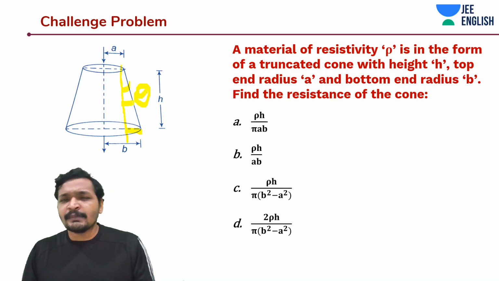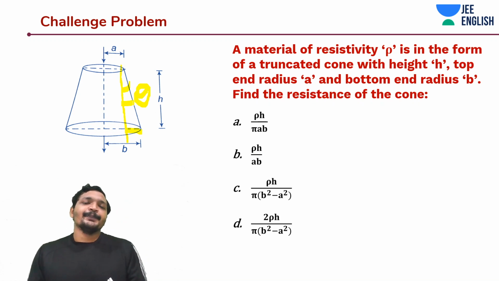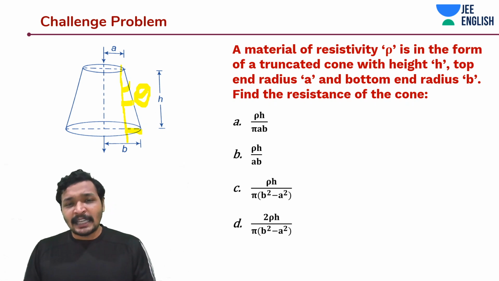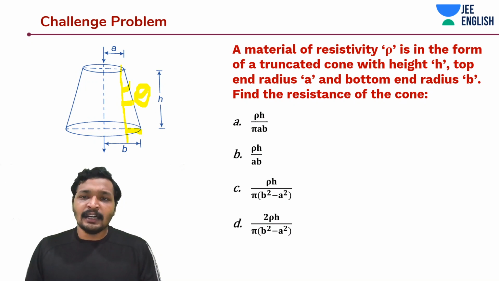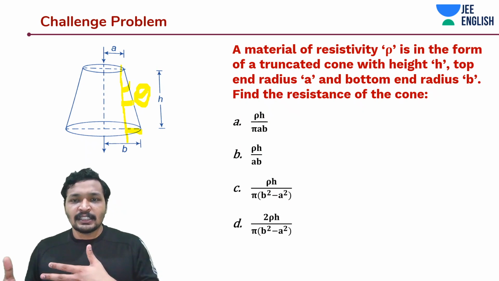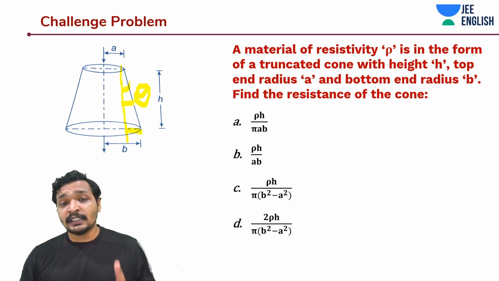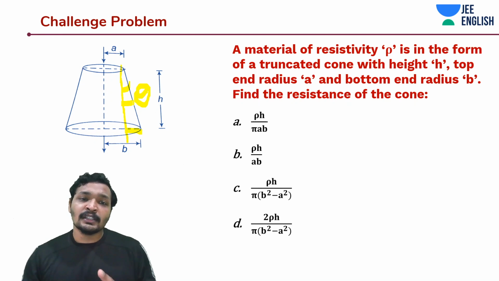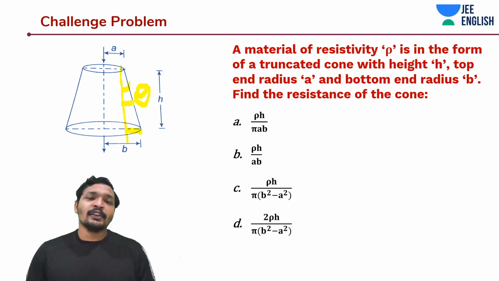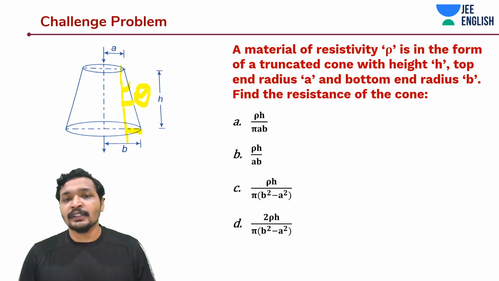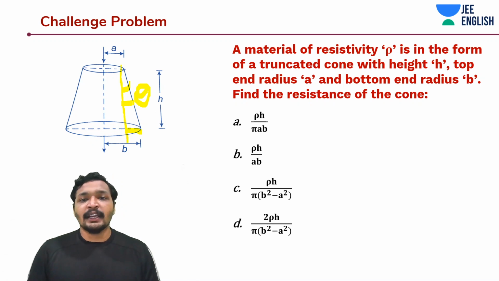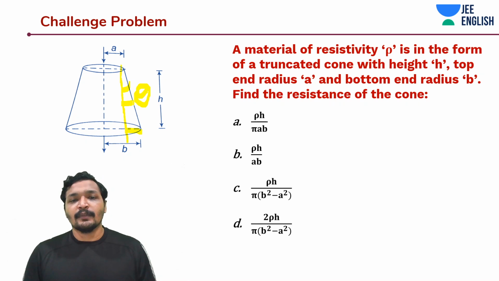For such frustums, it has been found out that A is nothing but under root of A1 into A2. That is, the total integrated cross-sectional area for a given constant resistivity. If it is a constant resistivity, you can do this. If it is not a constant resistivity, you have to go by the y is equal to mx plus c rule or calculate the tan theta for those triangles and apply them.